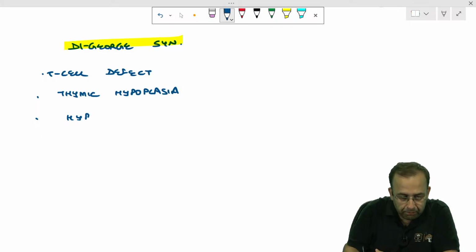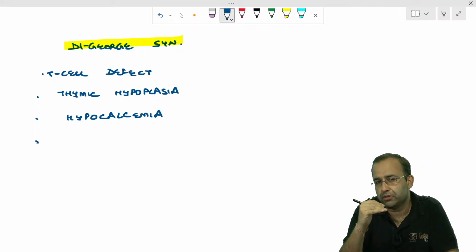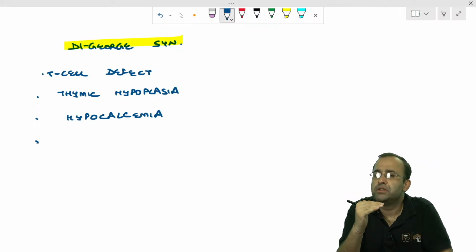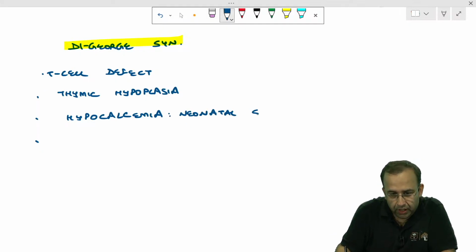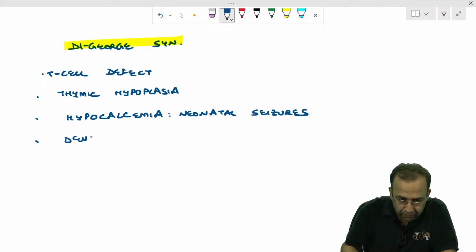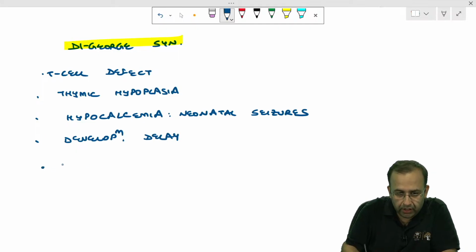with hypocalcemia, CATCH 22, totally agreed. With hypocalcemia, calcium is reduced. In our body, if calcium is reduced, it can lead to seizures. That is, it manifests as neonatal seizures, developmental delay with delayed milestones. That is a case of DiGeorge syndrome.